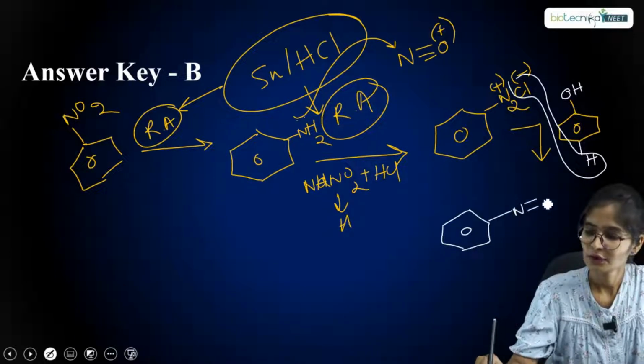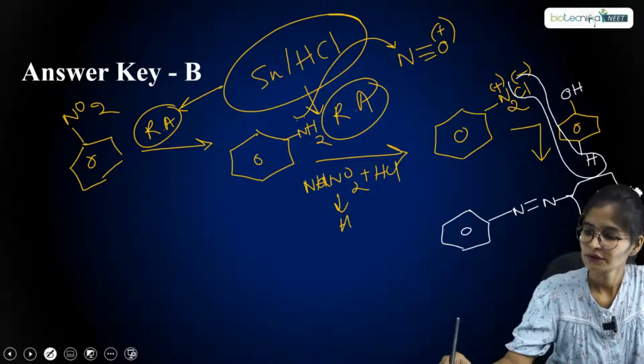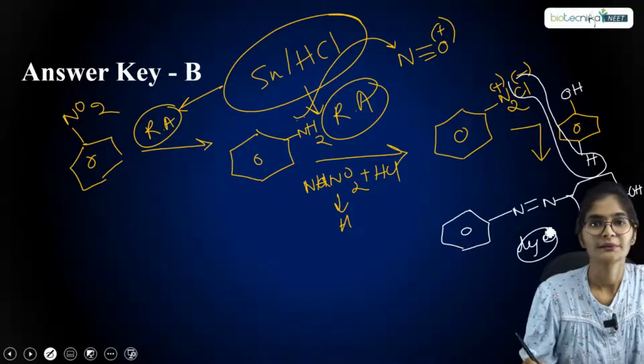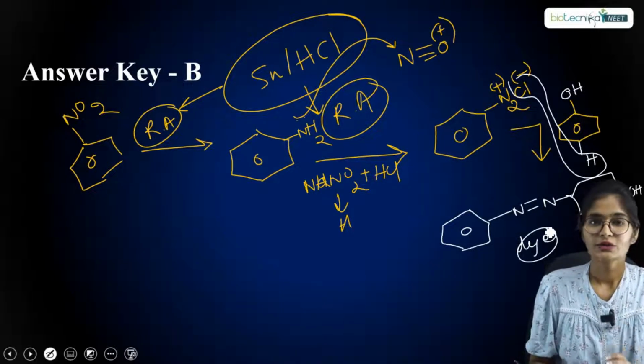So N double bond N, with your benzene ring and your OH. This is the dye you are getting, a yellow dye. So this is the answer you have got.